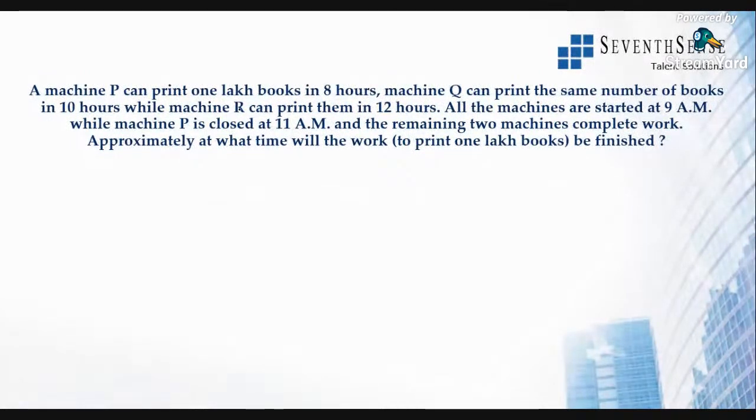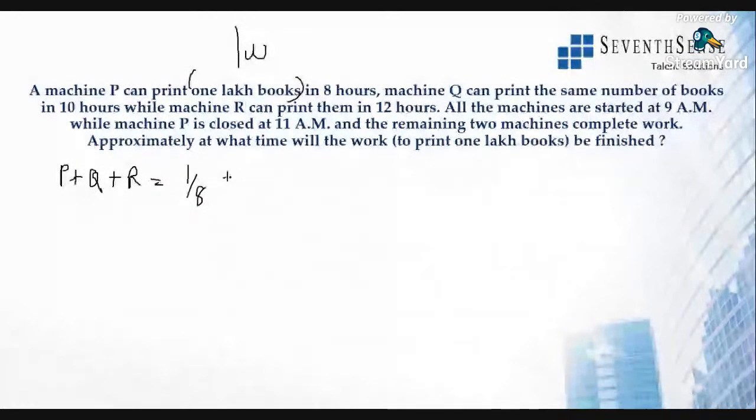Okay, so from this part I will explain. We'll just find out all the machines when they are working together. So it means that P can print 1 lakh books in 8 hours. It means every hour it will be 1 by 8. All right, do not consider this. This is completely one work. Okay, do not consider 1 lakh. So don't write down 1 lakh by 8. Okay, don't take it that way. So P will do 1/8 of the work.